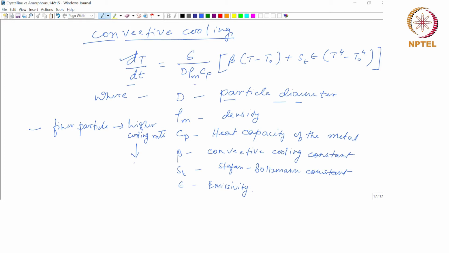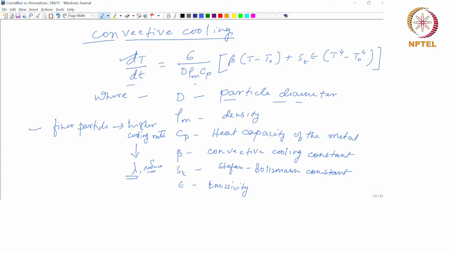If you remember, this is something that we have discussed before. Lambda is the dendrite arm spacing, and as the cooling rate increases, lambda will reduce, giving rise to a finer microstructure. Okay.